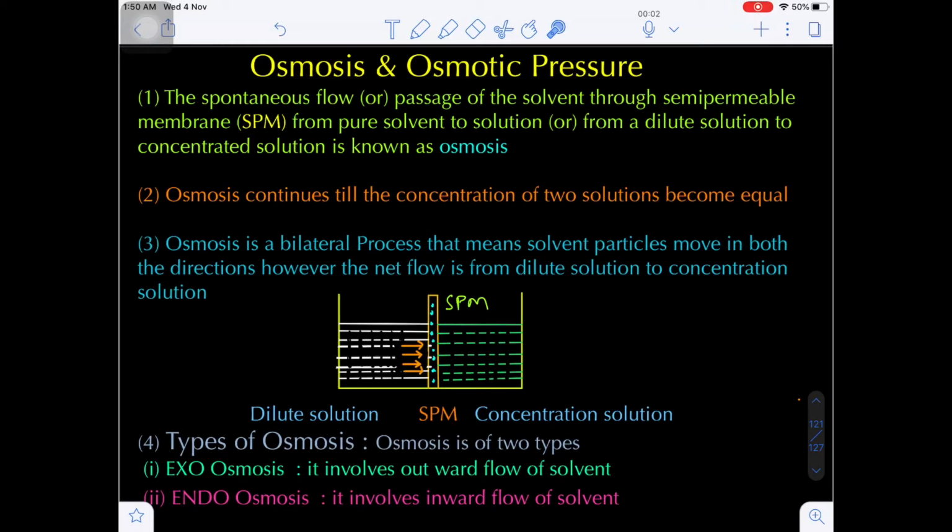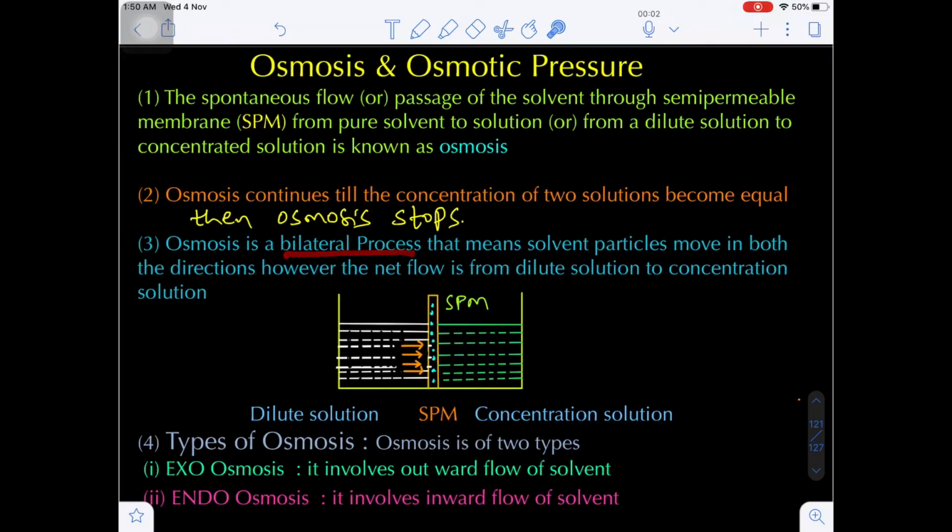The osmosis process will continue till both the concentrations are equal. Once both the concentrations are equal, then osmosis stops. Are you getting my point? This osmosis is basically a bilateral process.